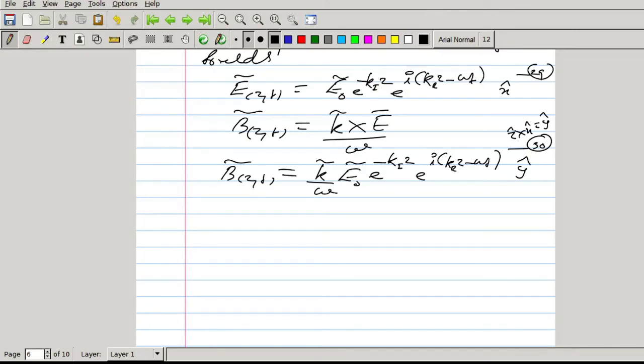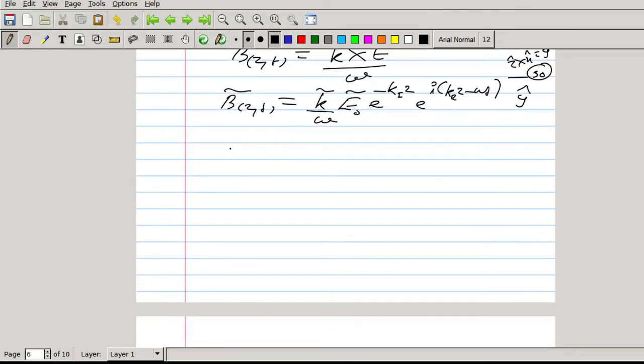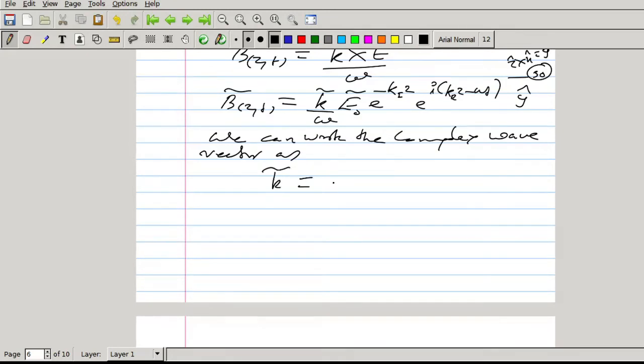Like any complex number, we can write the complex wave vector as k equal to modulus k into e raised to i phi, where k is the modulus and phi is the phase.